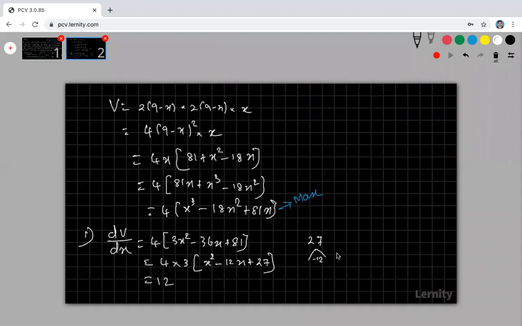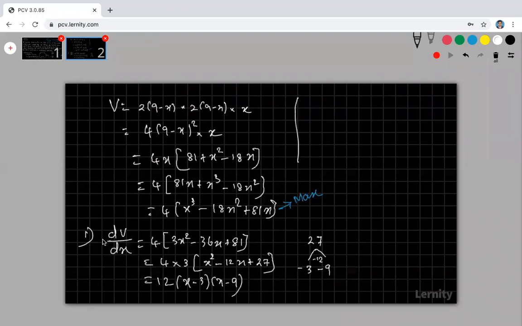What are the numbers we can get? 3 and 9. 3 nines are 27. Okay, but when I'm adding these two, I will get plus 12, but I want minus 12. So therefore take minus. So therefore this is x minus 3, x minus 9.